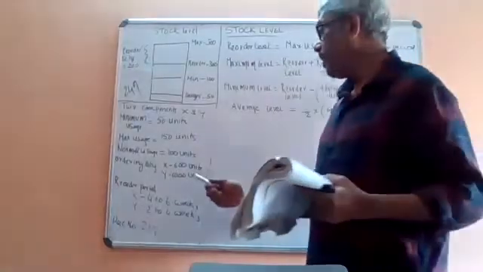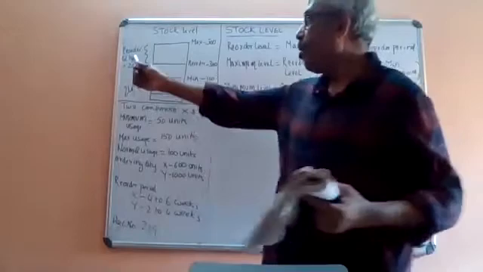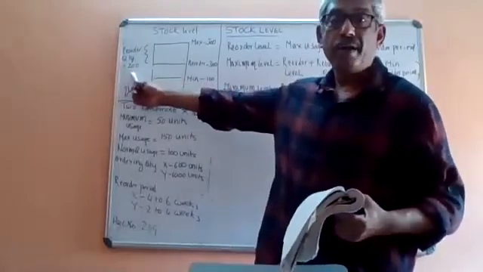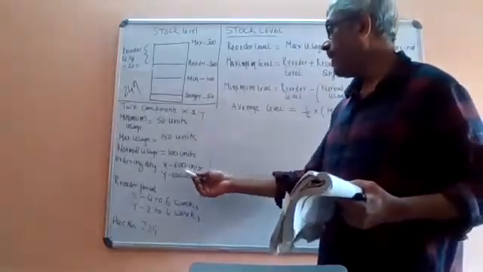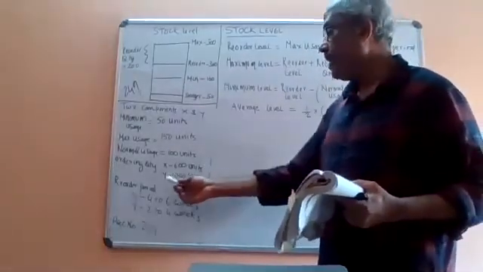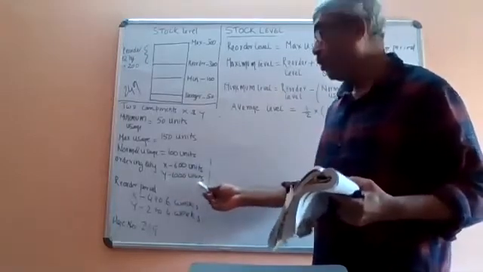Ordering quantity is the reorder quantity. There are two components, X and Y. How much quantity you are going to reorder? In this, X is 600 units, Y is 1000 units.